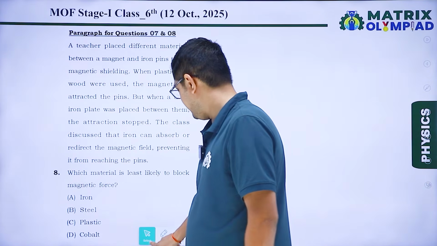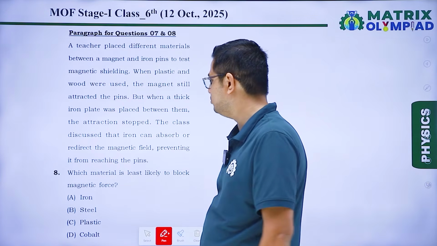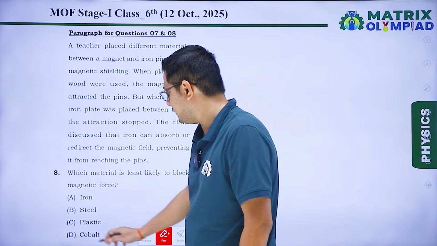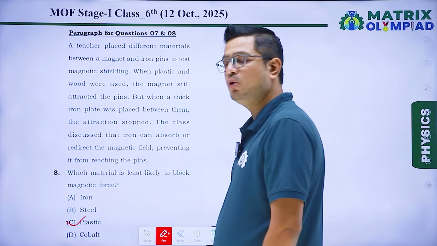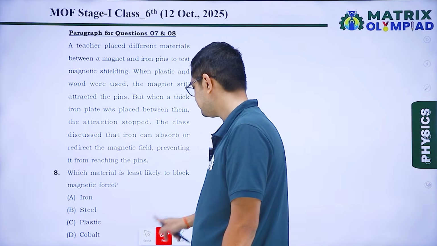Next question number 8, that is based on same paragraph. Which material is least likely to block magnetic force? So we know that out of these 4, the plastic will be the material which will be least likely to block the magnetic force. So option C is our correct answer.